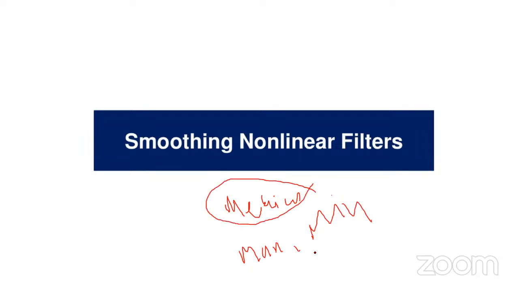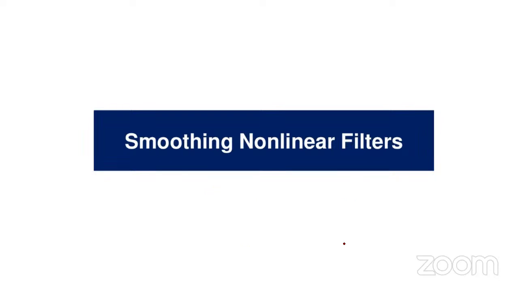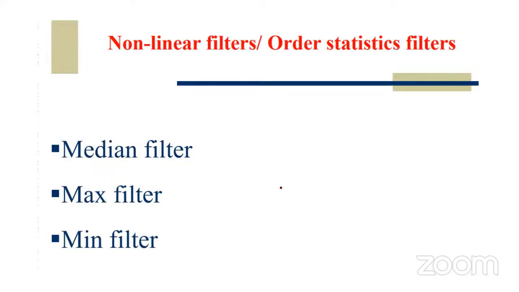Even I will show hands-on, input and output, what type of output you will get after applying them to the noisy image, that also we'll discuss. But the median filter is very important, even from a research point of view, because pre-processing is very important. There we can apply the median filter to reduce especially salt and pepper noise. So these are the three nonlinear filters. We'll discuss one by one: median filter, max filter, and mean filter.